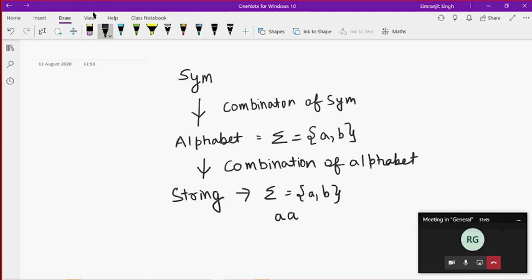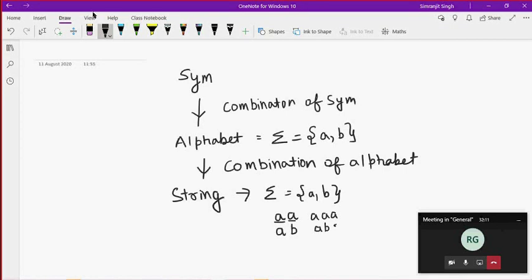So I define A. This is a string. A B, this is also a string. A, this is also a string. Every place contains an alphabet that comes from this. So this A comes from this and this A comes from this. It can be any number of types.